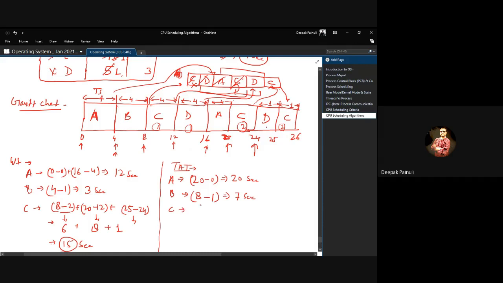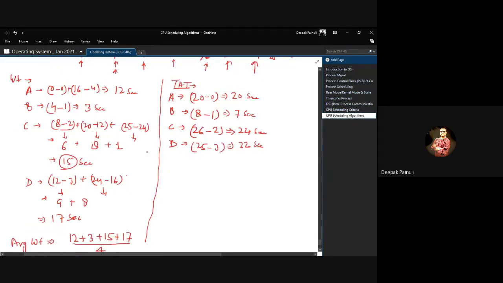For C, terminated at 26 and arrived at 2, that means 24 seconds. And for D, terminated at 25 and arrived in the system at 3, that means 22 seconds, right?